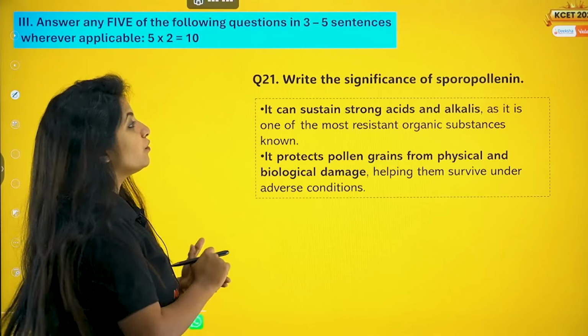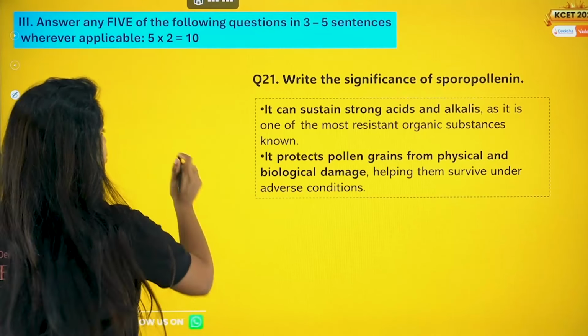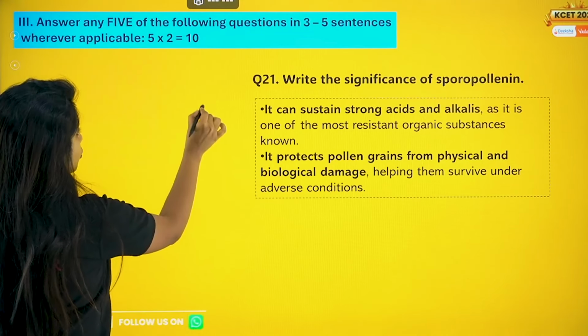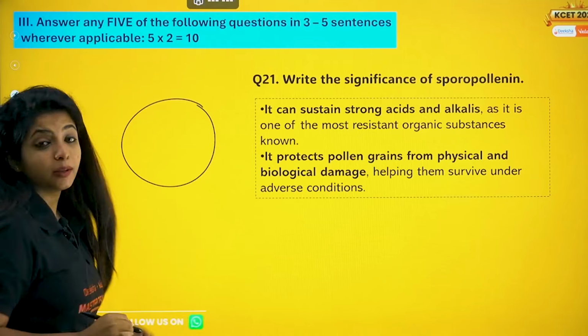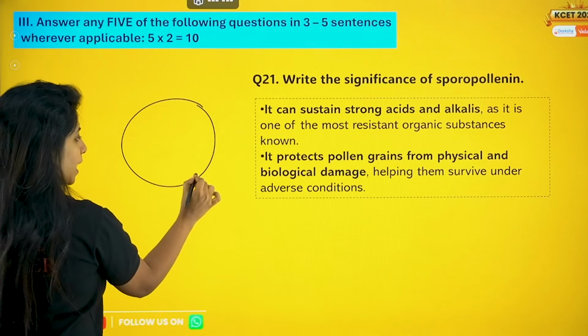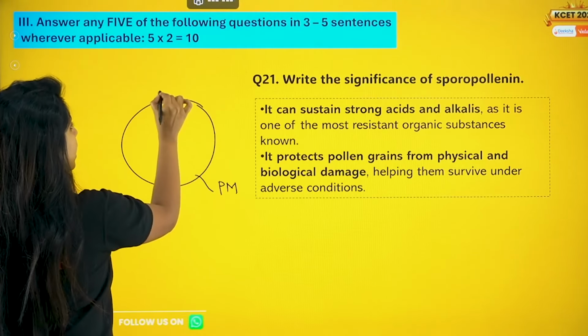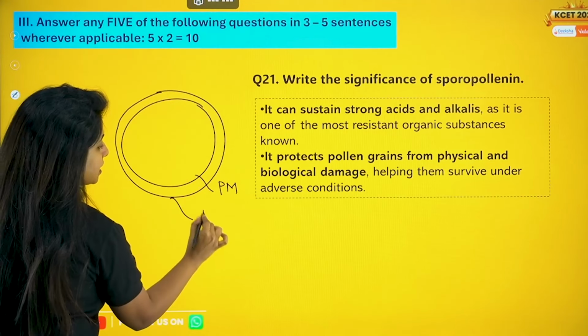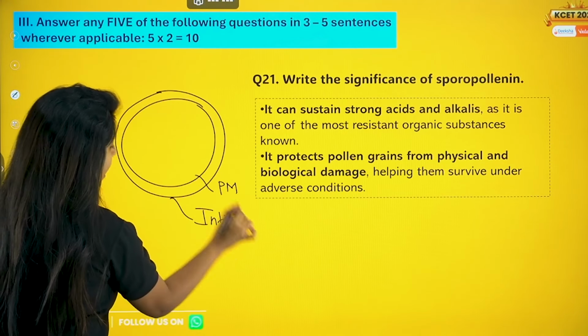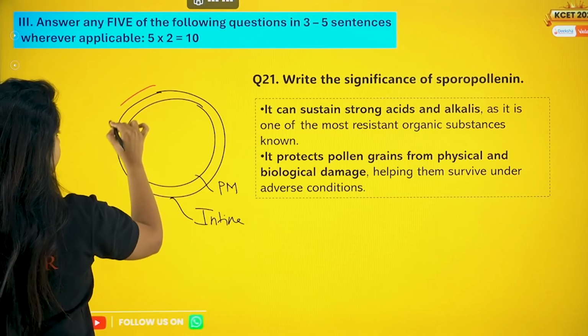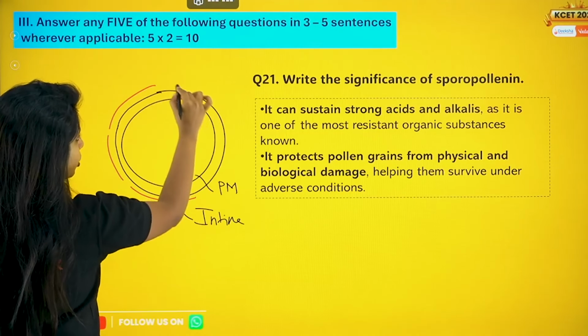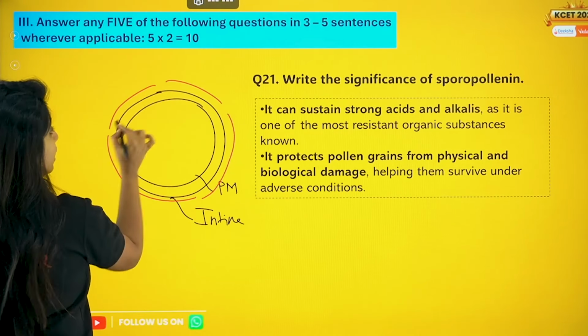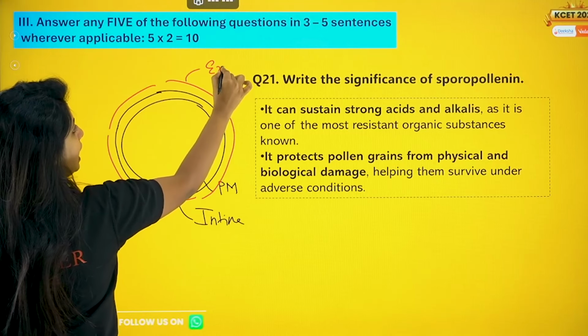So what is the significance of sporopollenin? That is the first question. What is sporopollenin? My dear children, you might have seen pollen grain. The pollen grain has a plasma membrane of its own. Apart from that, it has another layer which is known as intine, and then it has one more layer which is discontinuous. It has pores like this. You call this exine.